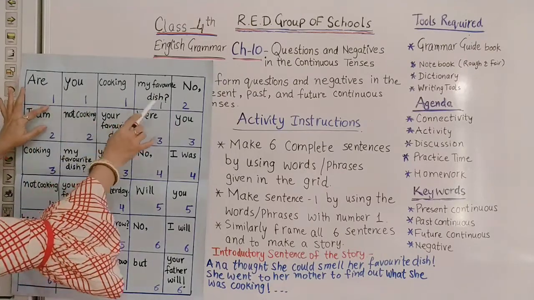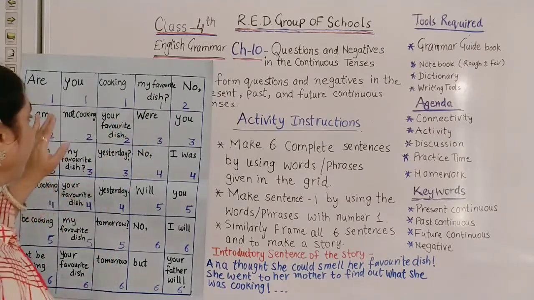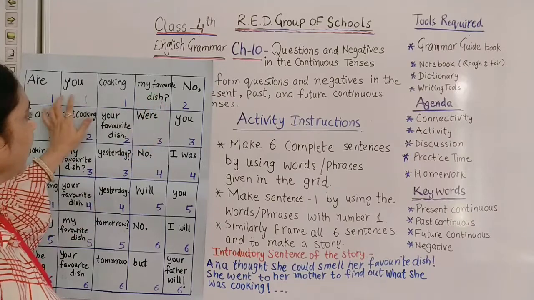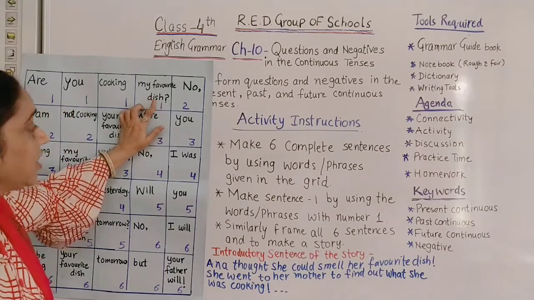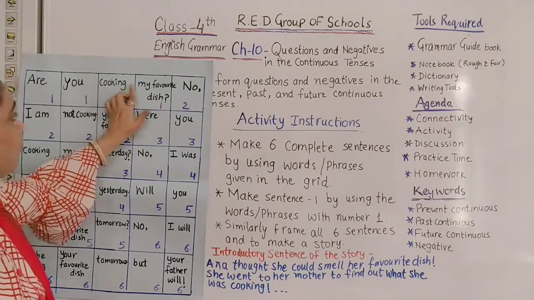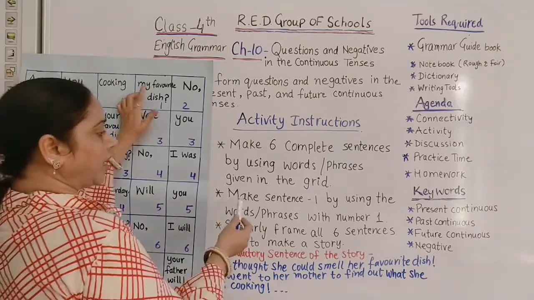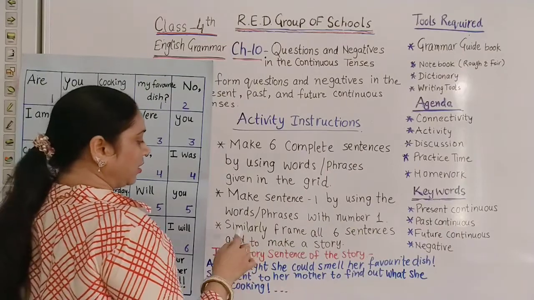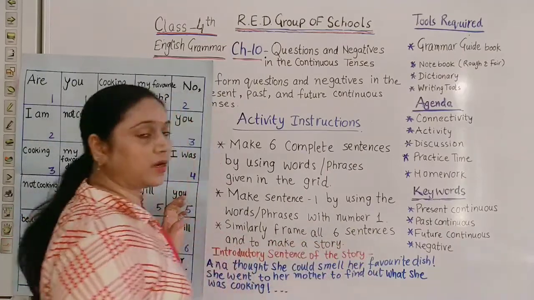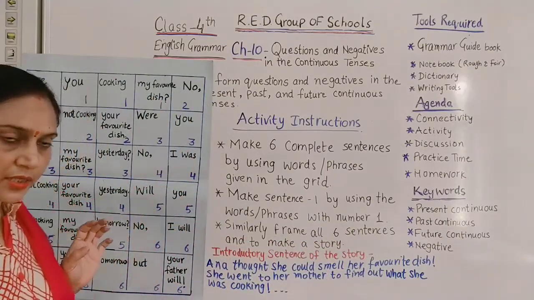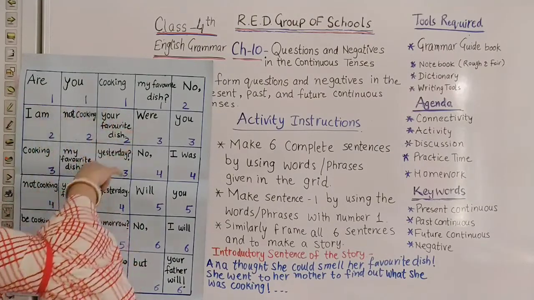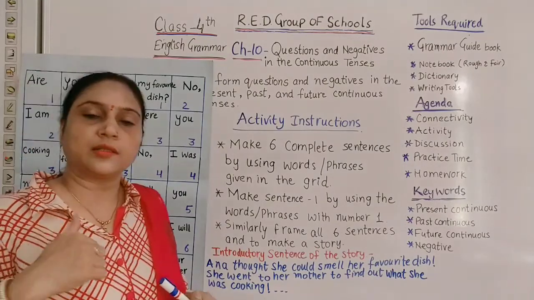यहाँ पे मैंने हर बॉक्स के अंदर एक नंबर लिखा है. I have written number 1 in the 4 boxes. It means I will use only these 4 boxes, words and phrases to make my sentence number 1. And after making my sentence number 1, then similarly I will frame all the remaining 5 sentences. So like this, I am going to show you how to make the sentence.